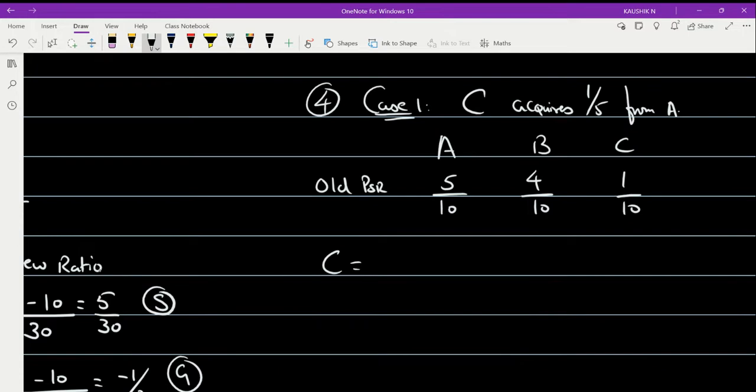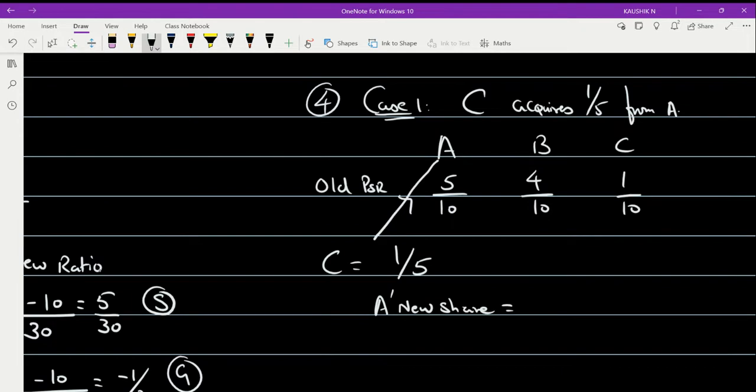C's share is 1 by 5, and he is acquiring only from A. So only A's share will have an impact. It's quite simple. The new share of A.